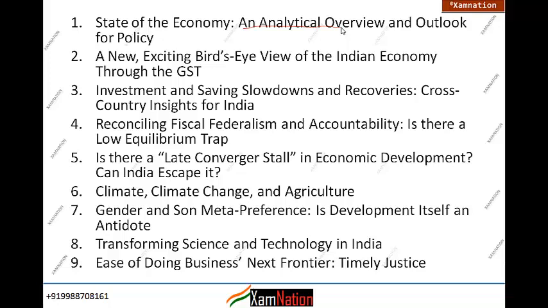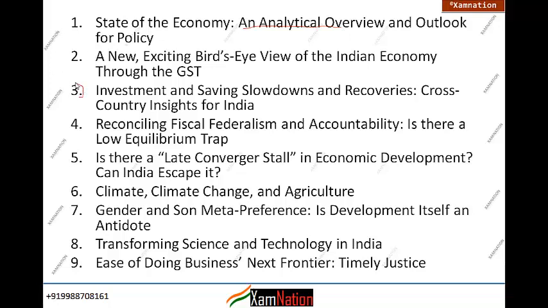Okay, but that will not make much sense to the students, because हर चीज कहीं ना कहीं linking है कहीं से. So that we have to understand what the link is. So now for example, if I take investment and savings slowdown and recovery, that is chapter 3 which you are looking at here. Okay, so this is chapter 3.